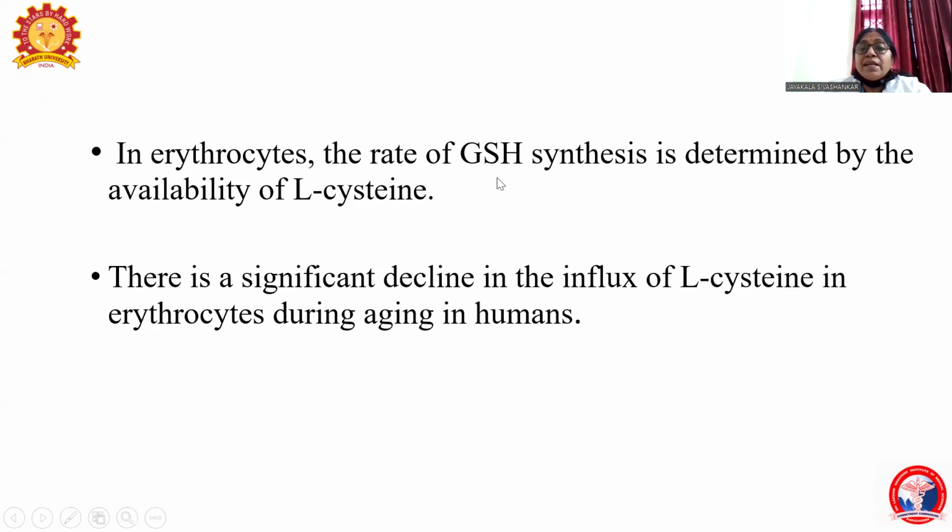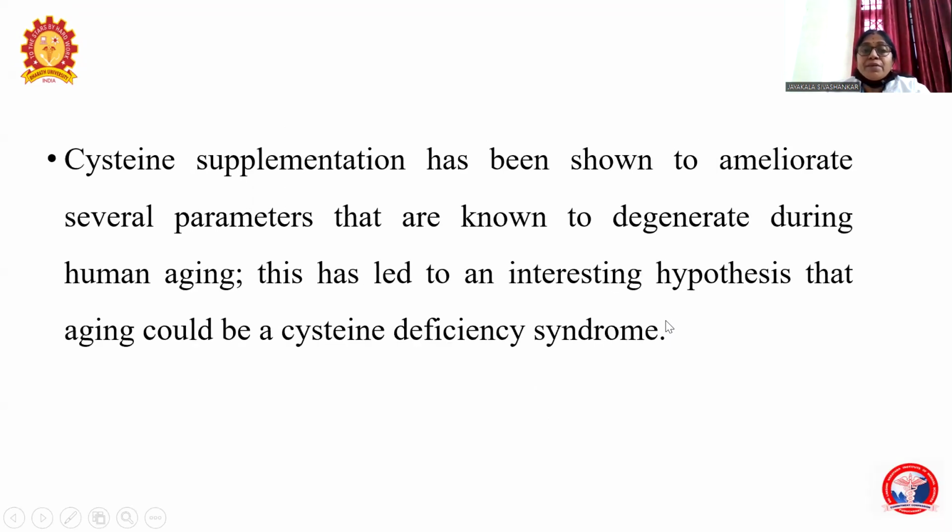In the erythrocytes, the rate of glutathione synthesis will be determined by the availability of L-cysteine. If cysteine is more, the synthesis of glutathione is also more. In erythrocytes, it's very important to inactivate the free radicals formed during the synthesis of RBC. There is a significant decline in the influx of L-cysteine in erythrocytes during aging. So aging always reduces the cysteine formation, and once cysteine formation is decreased in aging, glutathione is also decreased.